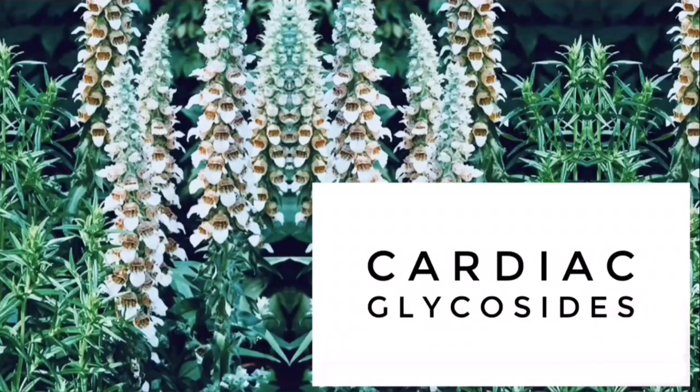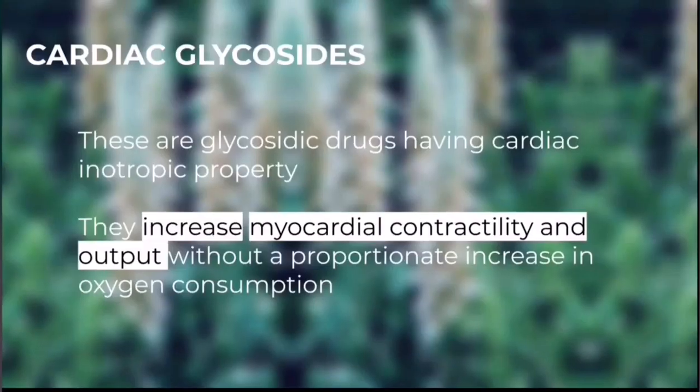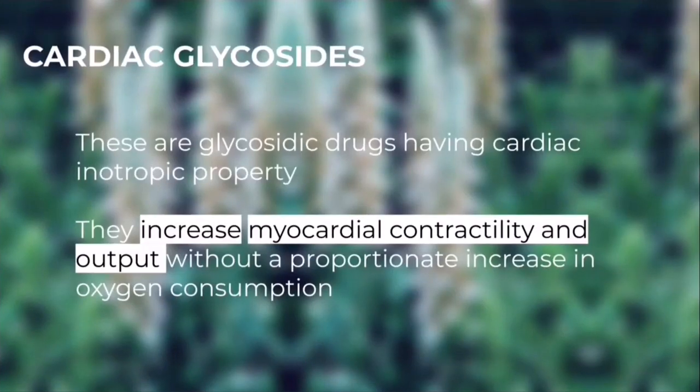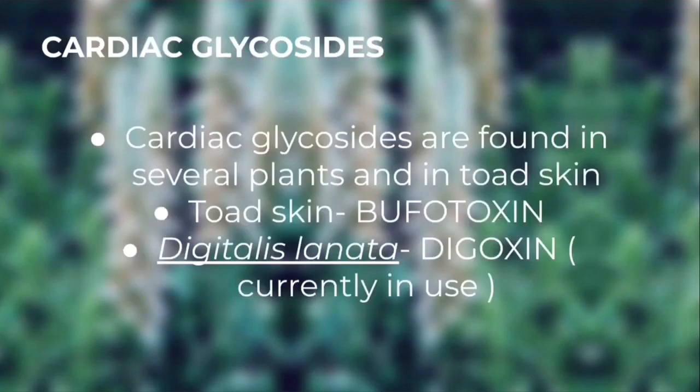Hello everyone, today we are going to discuss cardiac glycosides and the plants from which we get cardiac glycosides, right? So what is cardiac glycosides? These are glycosidic drugs having cardiac inotropic property. The inotropic property refers to the contraction property, okay? The important thing you have to keep in your mind is they increase myocardial contractility and output. It is the most important thing about cardiac glycosides.